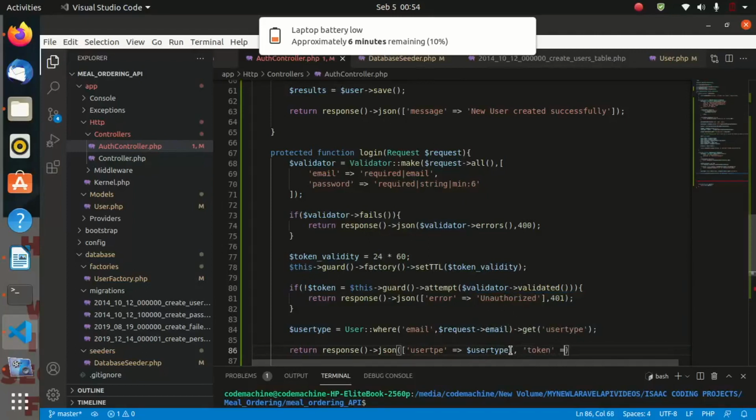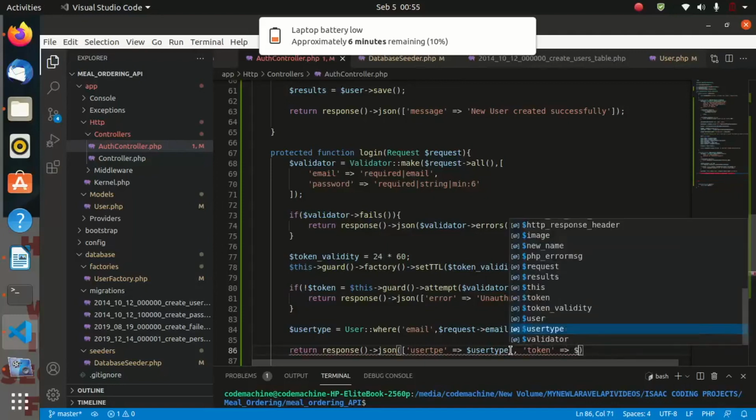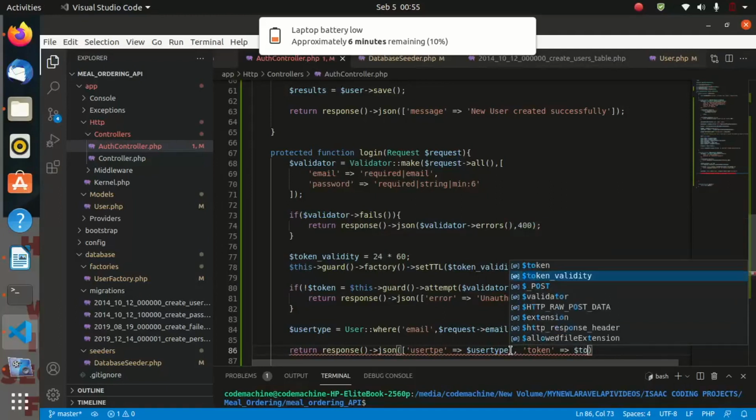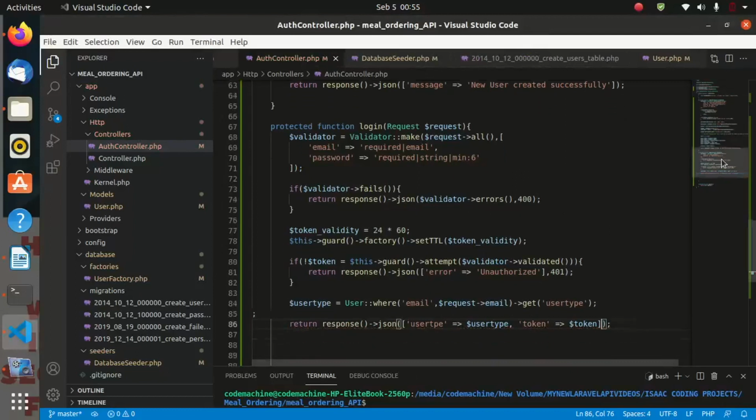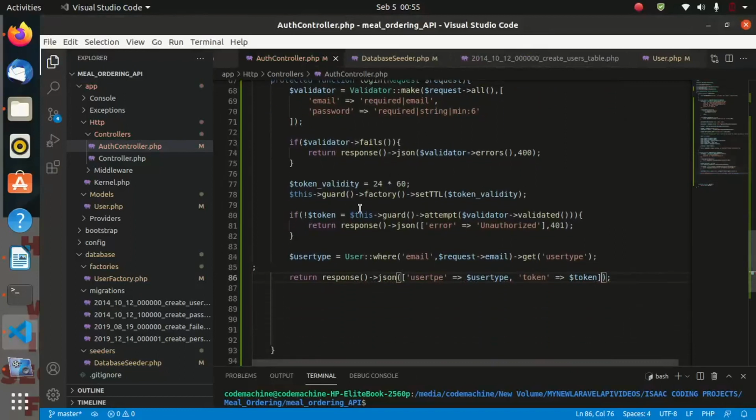Remember, this is an array, so we can have user token. And let us go ahead and terminate. Sorry, we have to put the square bracket here. So that is it. So that is the code for logging in. The code we are going to be using to log in.